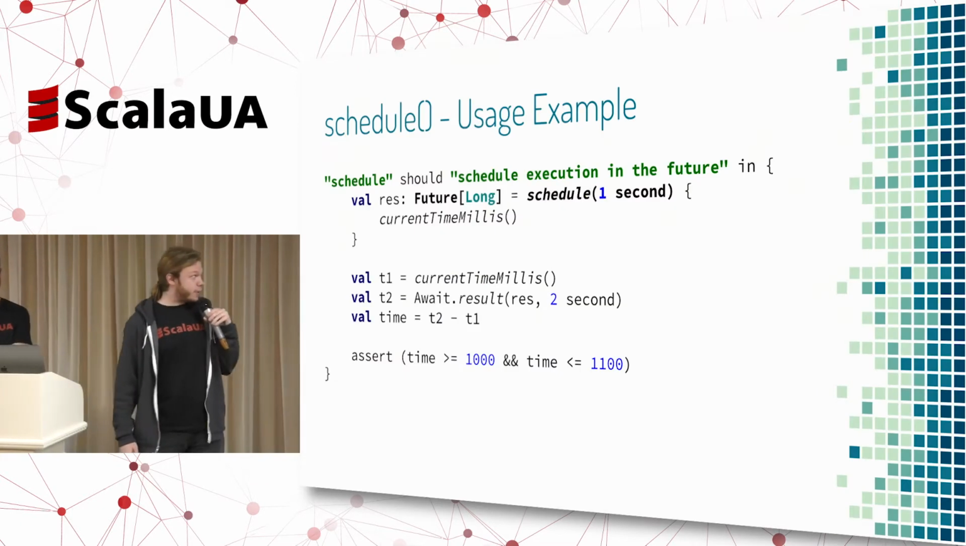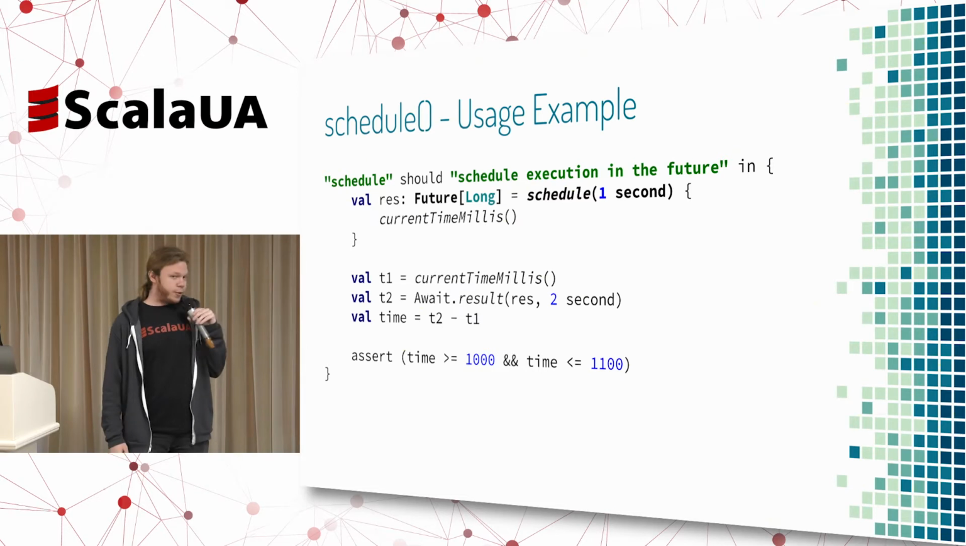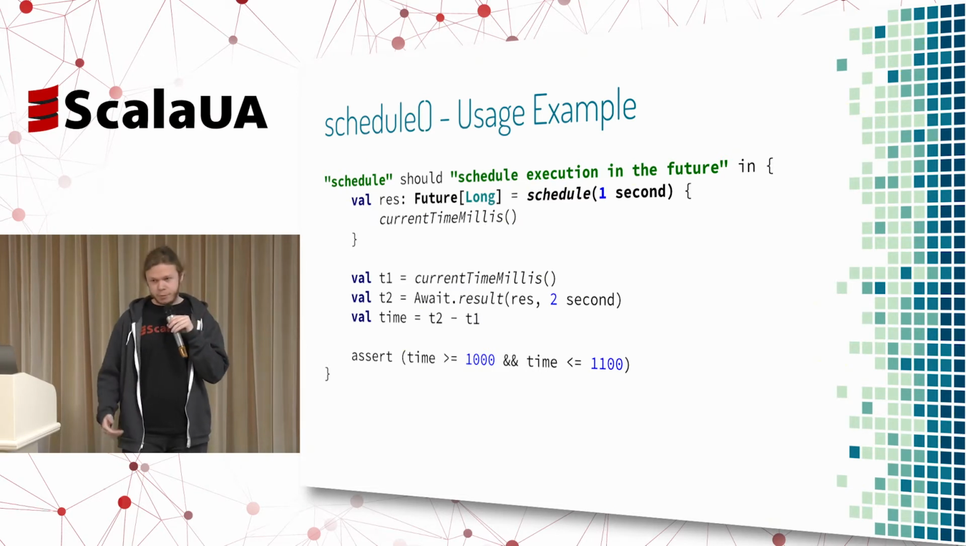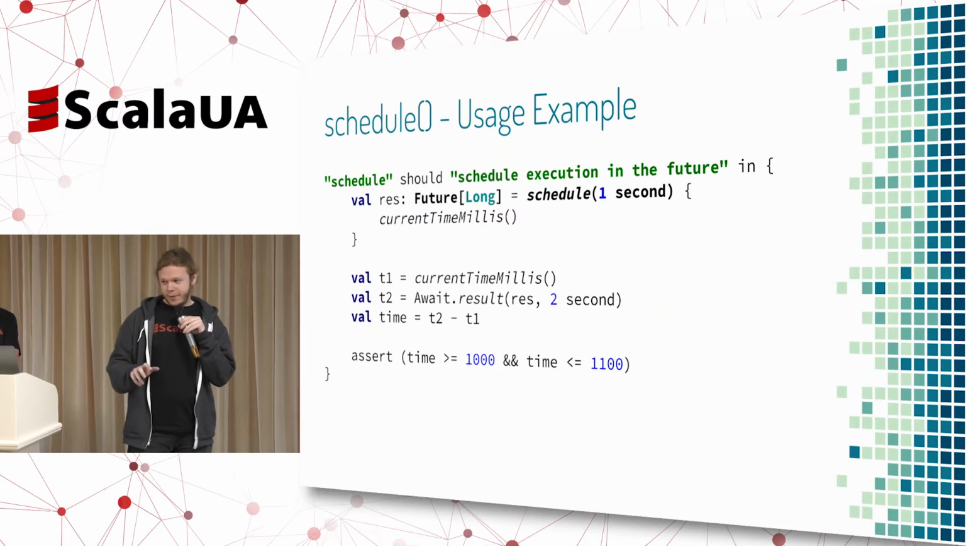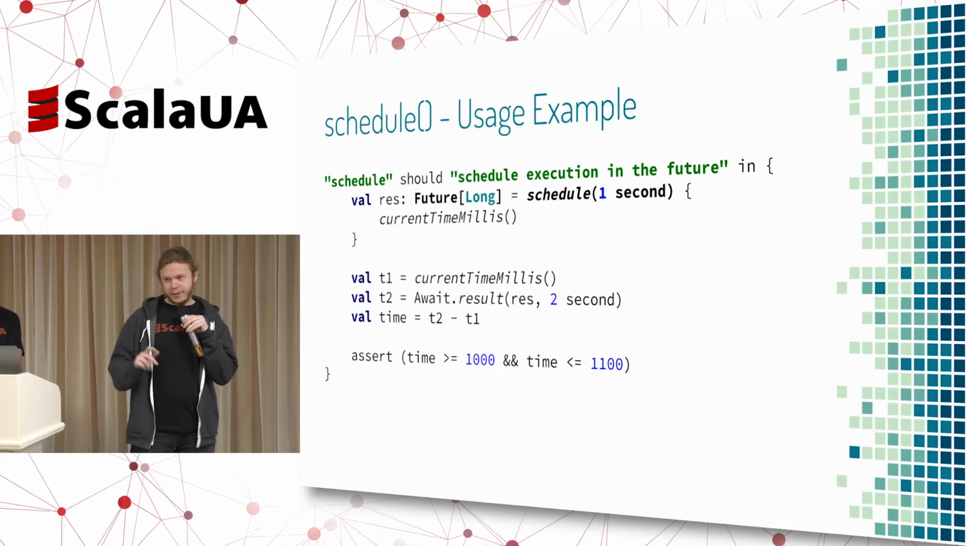Let's take a look at a basic usage example. So basically here we're scheduling a task that will sample the time in 1 second. Then we're waiting for the future to complete, and we see that basically the current time would be 1 second different from the sample time we checked in the future.